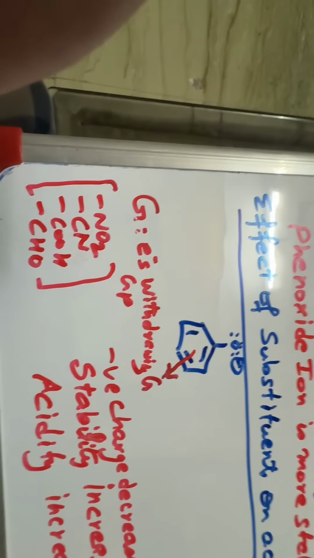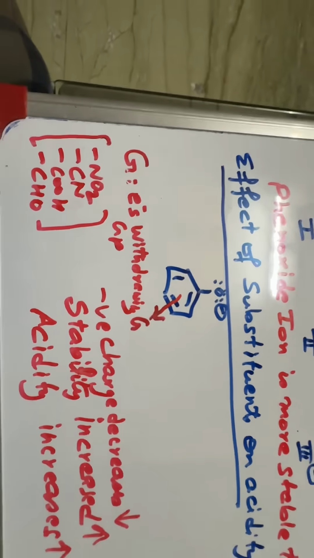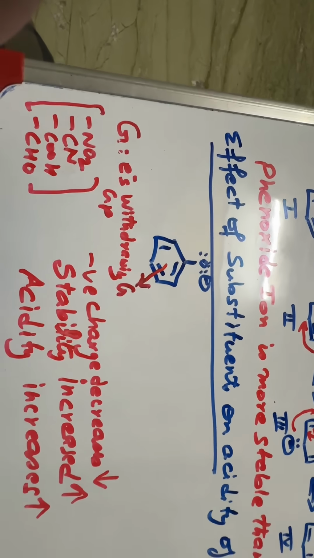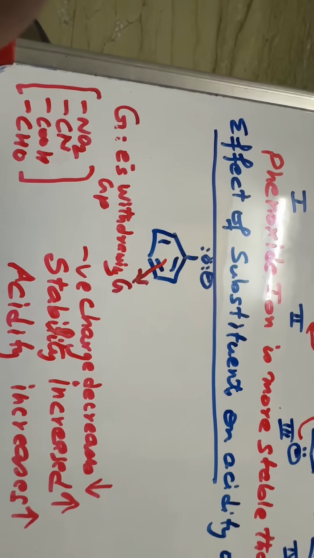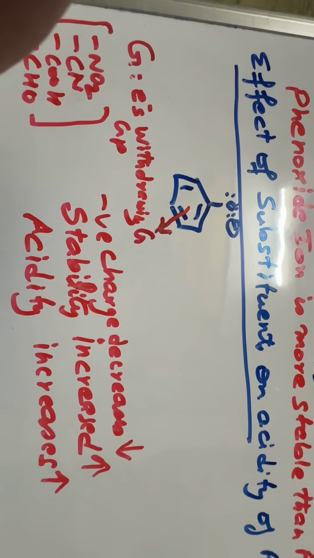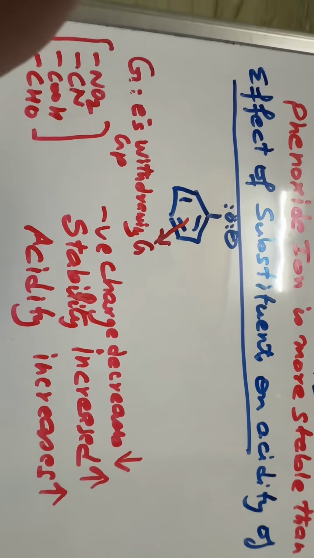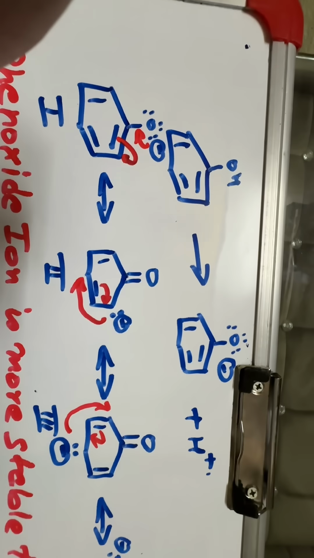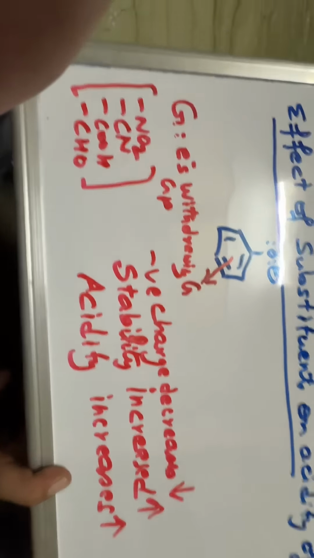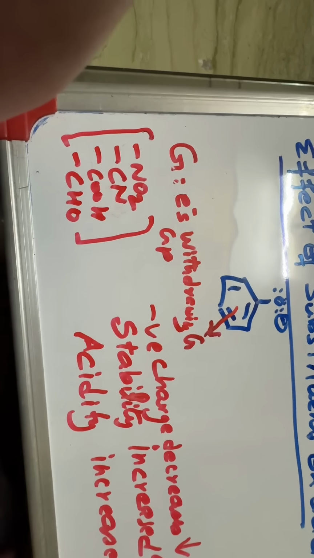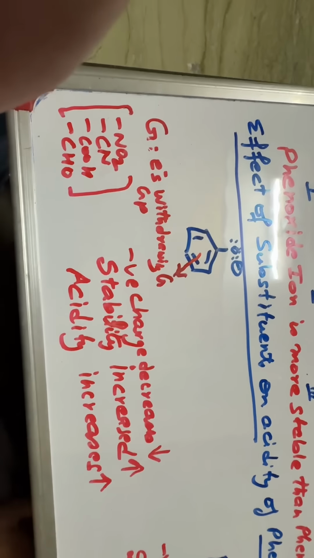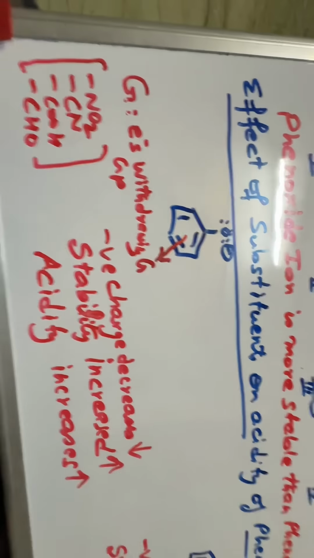Further, we can say that when an electron withdrawing group is attached to phenol, the phenoxide ion gets stabilized, because this electron withdrawing group withdraws electrons from the ring towards itself, which decreases the negative charge and increases the stability. As the stability of the phenoxide ion increases, the reaction goes more forward and it easily donates a proton. So we can say that acidity will increase. So the effect is that if an electron withdrawing group such as nitro, nitrile, carboxylic or aldehyde group is attached, the acidity of the phenol will increase.